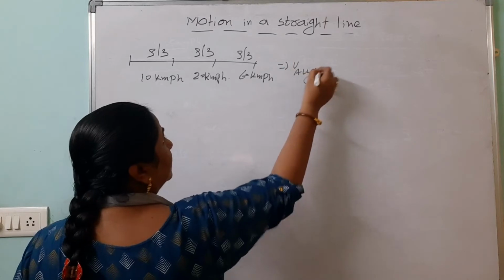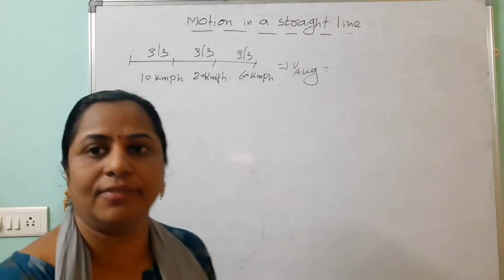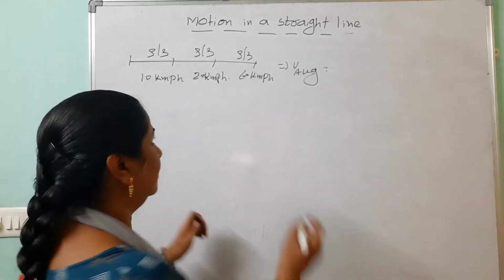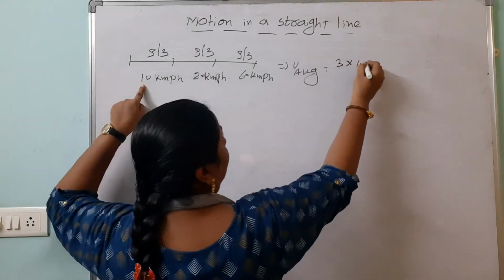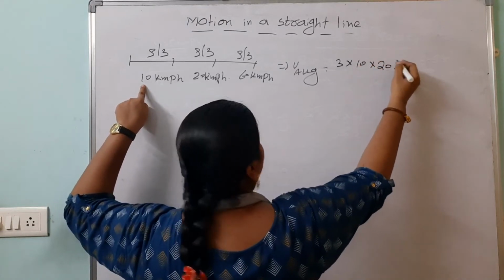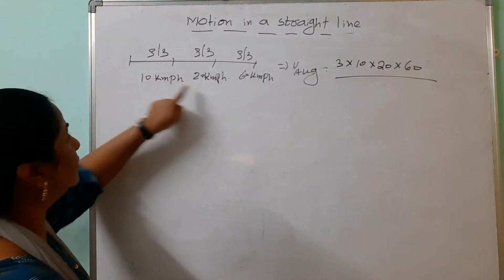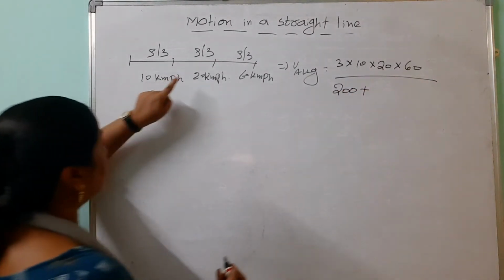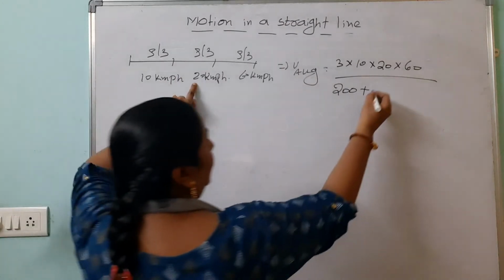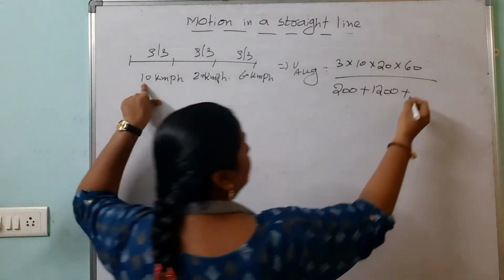No need of going through that entire process. Simply we can go through 3 v1 v2 v3 by v1 v2 plus v2 v3 plus v3 v1. v1 is 10, v2 is 20, v3 is how much? 60. By v1 v2, 20 into 10 is how much? 200, plus v2 v3, 1200, plus v3 v1, how much? 600.